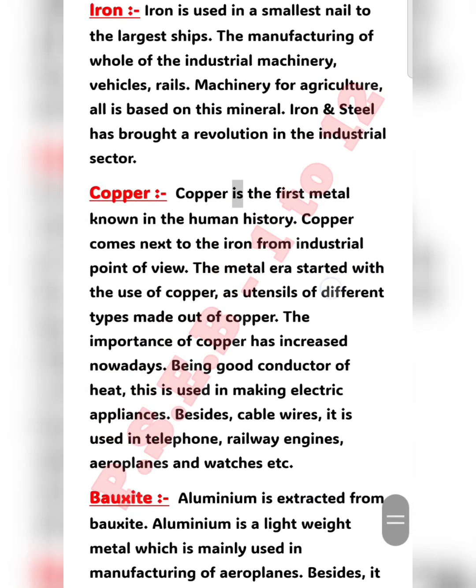Copper. Copper is the first metal known in the human history. Copper comes next to the iron from industrial point of view. The metal era started with the use of copper, as utensils of different types made out of copper. The importance of copper has increased nowadays.